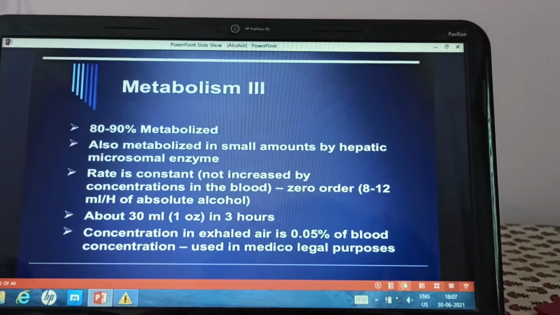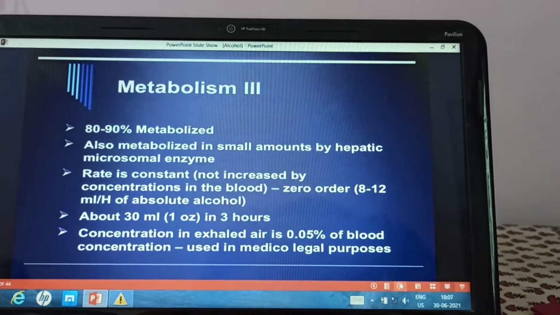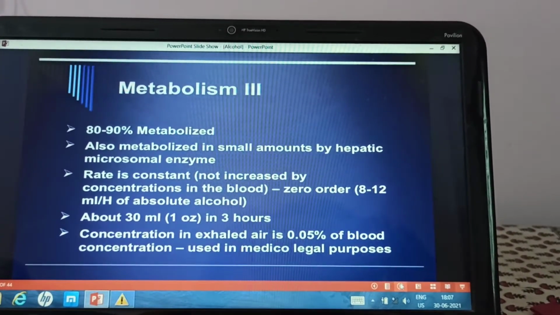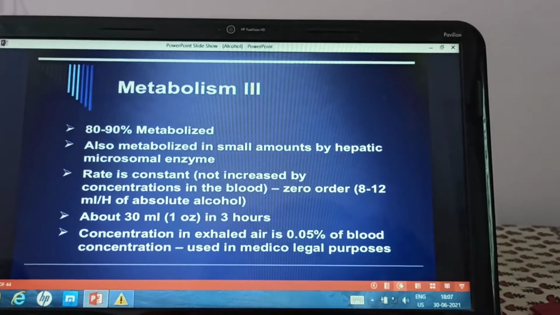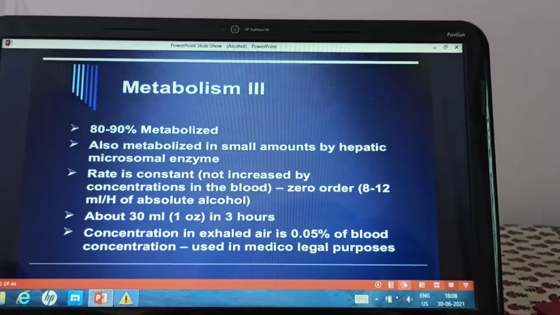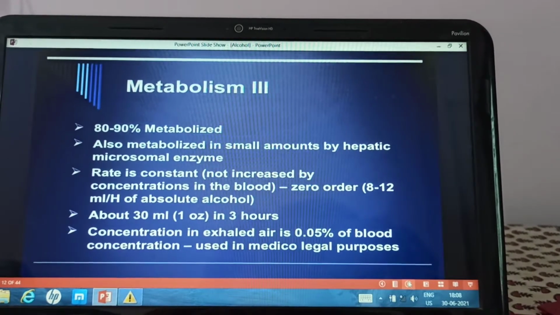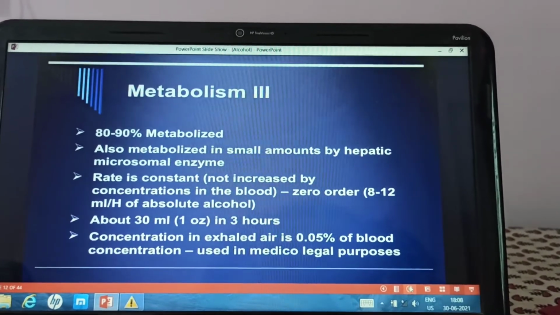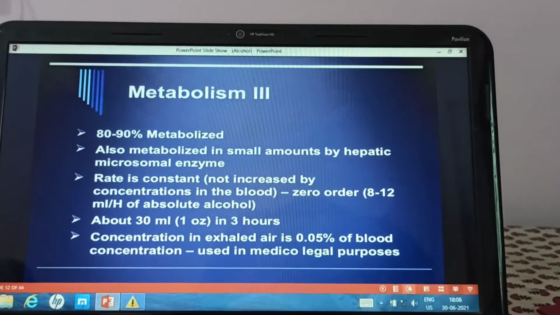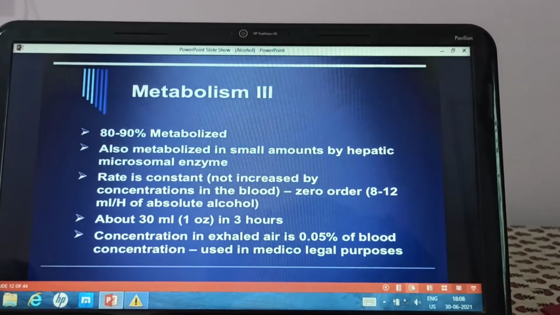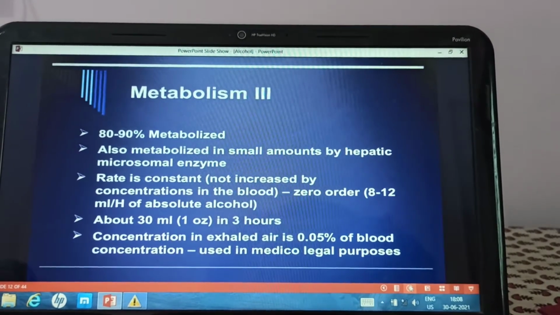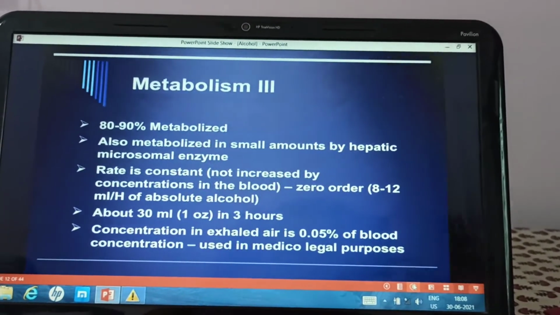Around 30 ml of the alcohol is metabolized in 3 hours. Concentration in the exhaled air is 0.05% of the blood concentration. So this breath air concentration is measured, and it has an importance in medico legal cases.